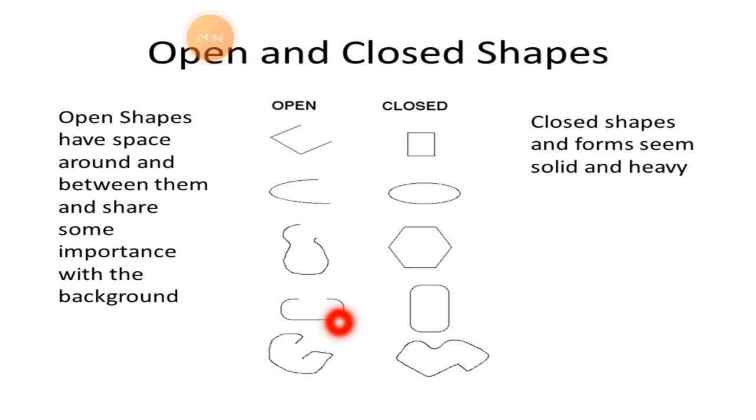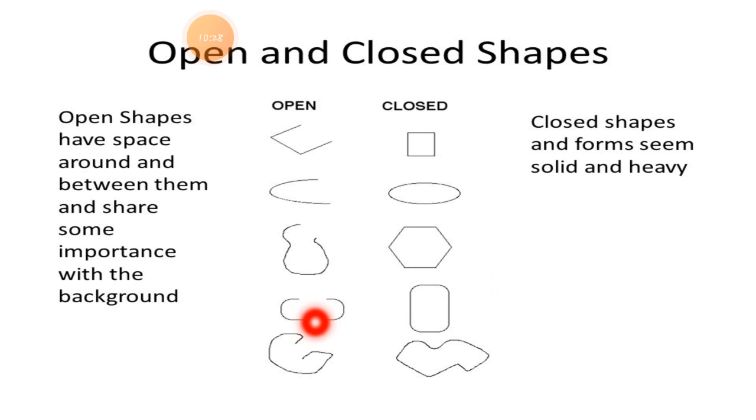Then the next one, see here in this shape, one part of the line is missing, so that's why you can call it an open shape, an incomplete shape. You can see here is a way to go in or come out, but if you compare with the closed shape, this shape is totally complete. There is no way to go in or come out. Then in the last shape you can see here is a way to go in or come out.